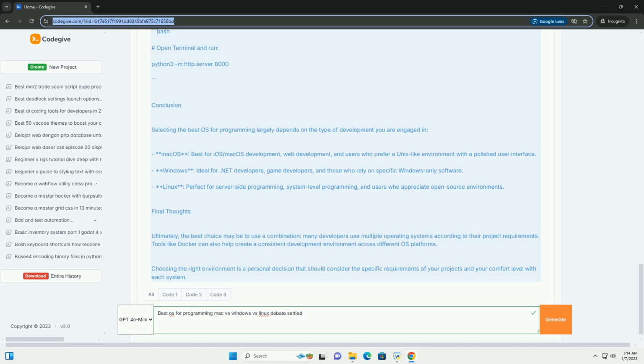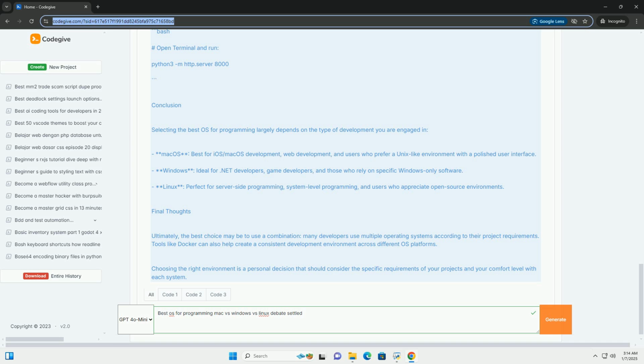2. Windows. Strengths. Wide software availability: many commercial software applications, especially for enterprise development, are available primarily on Windows. IDE support: great support for IDEs like Visual Studio, which is popular for .NET development. Game development: best choice for game development due to compatibility with DirectX and a wide range of game development tools.